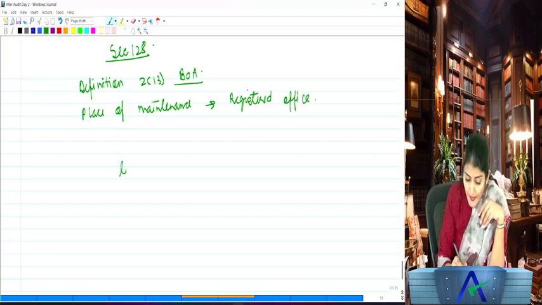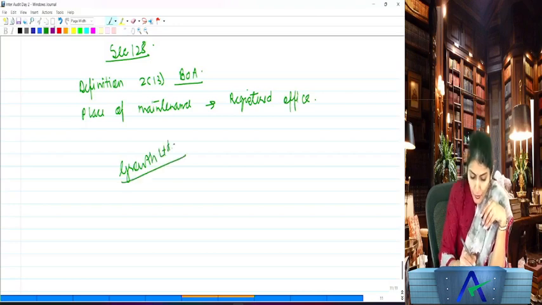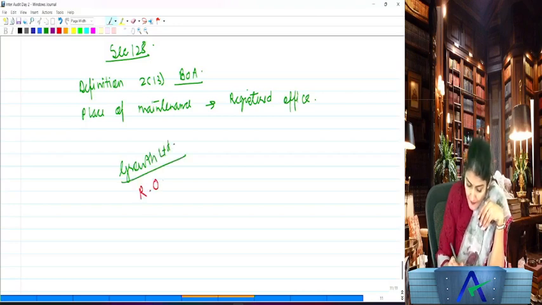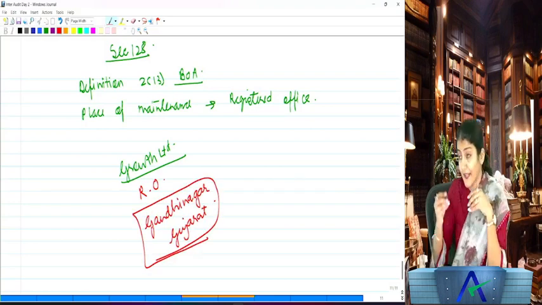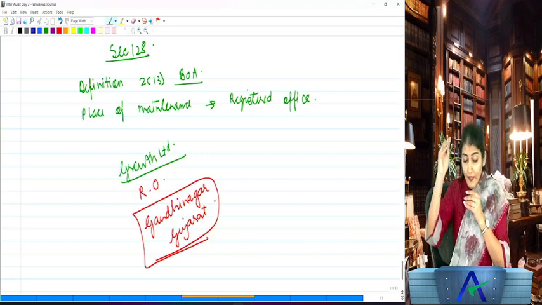Okay, but say for example, Growth Limited is having its registered office in Gandhinagar, Gujarat. So by default, where should they maintain their books of account? In Gandhinagar, Gujarat.